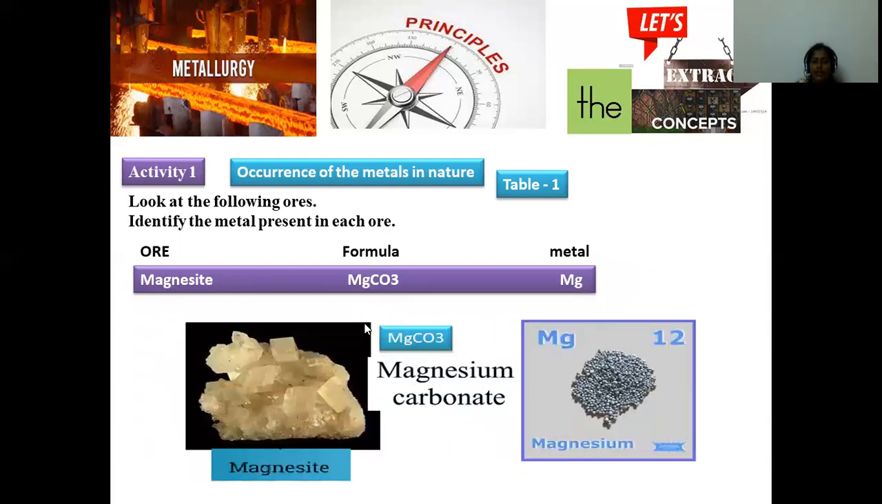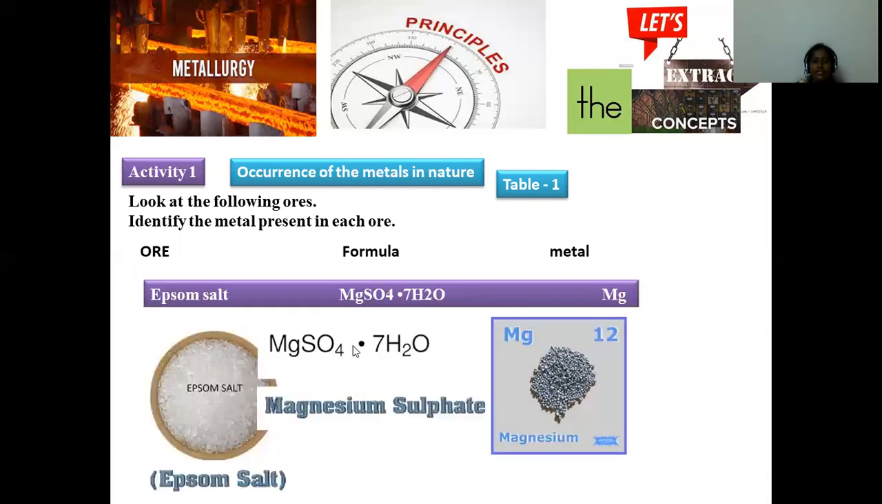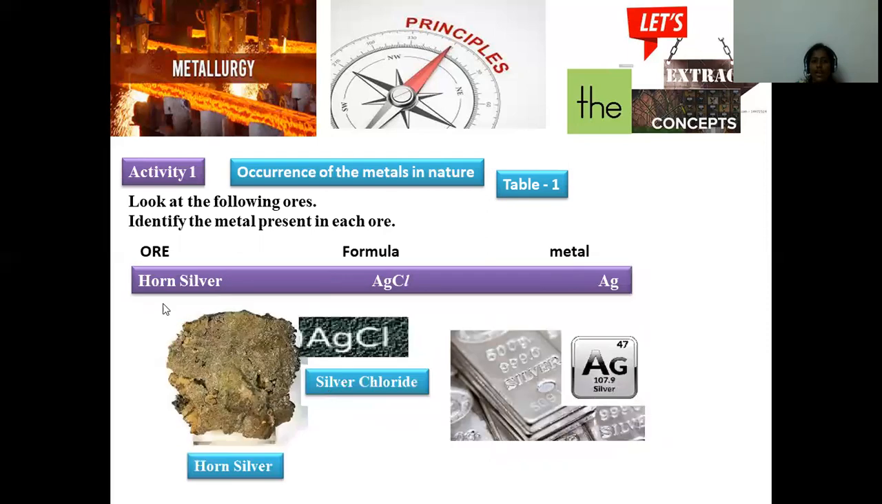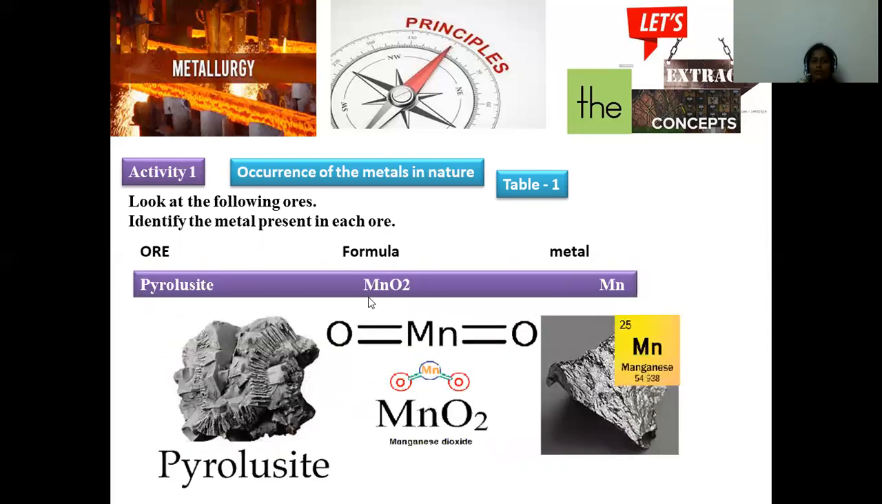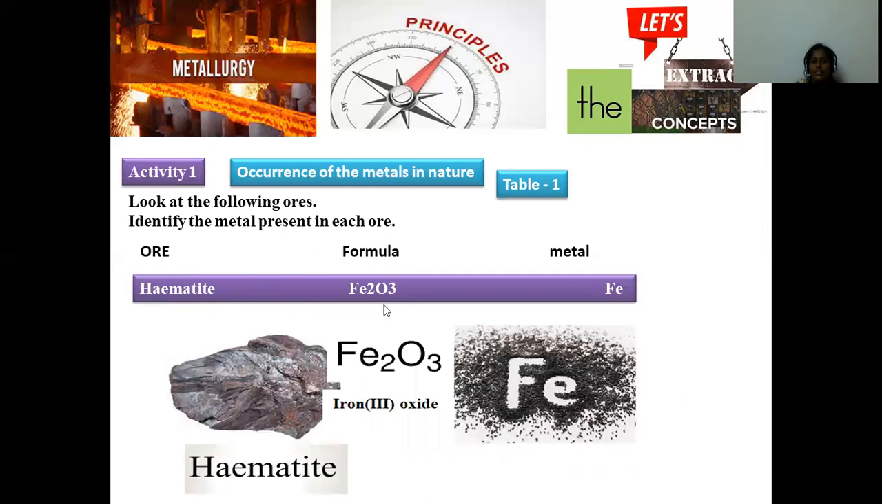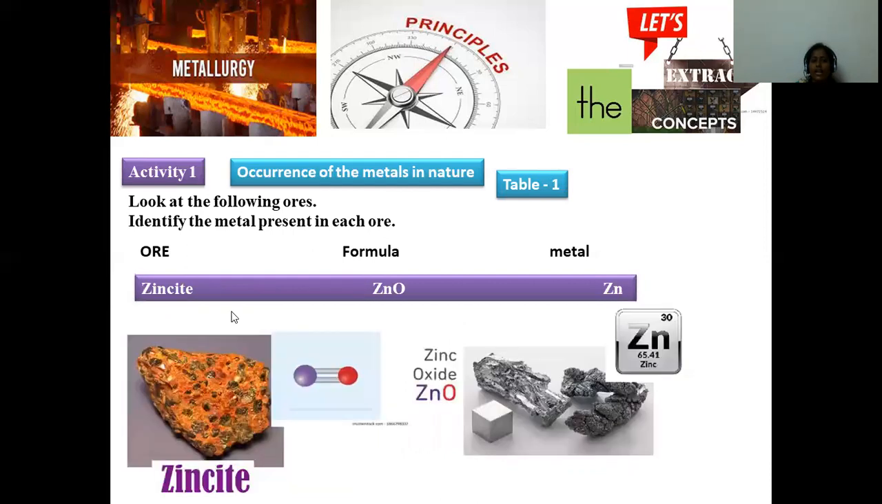Magnesite is a magnesium carbonate. Epsom salt is magnesium sulfate heptahydrate, MgSO4·7H2O. And horn silver is made up of silver chloride, a chloride ore. Pyrolusite is manganese dioxide. Hematite is an iron oxide, iron plus 3, you can say ferric oxide. And zincite is made up of ZnO.